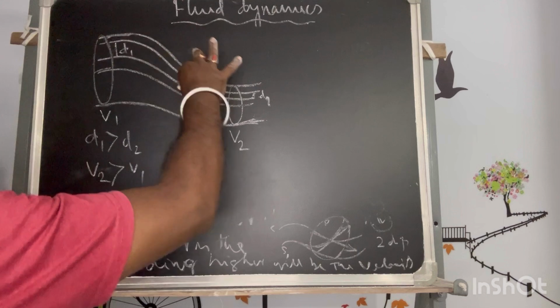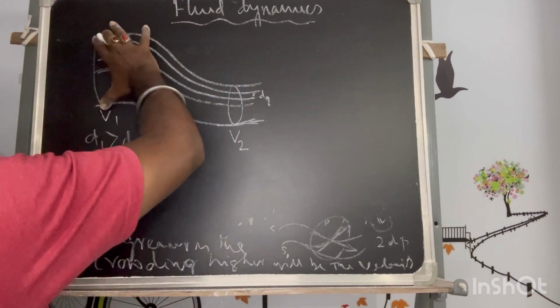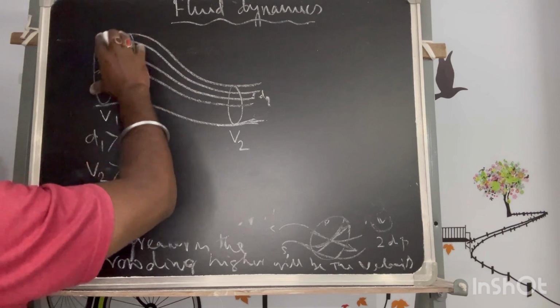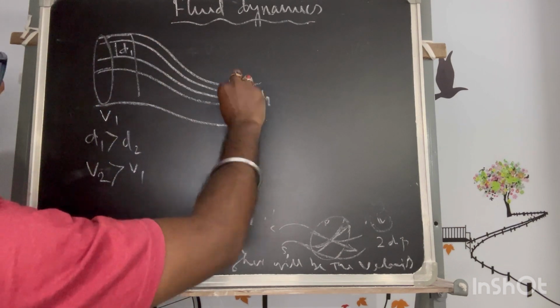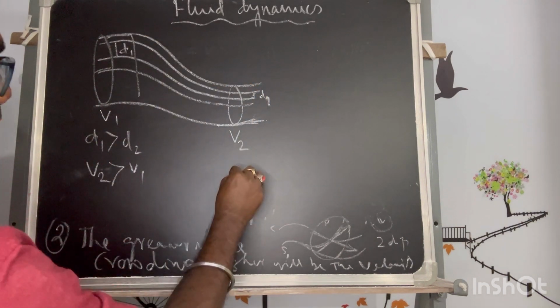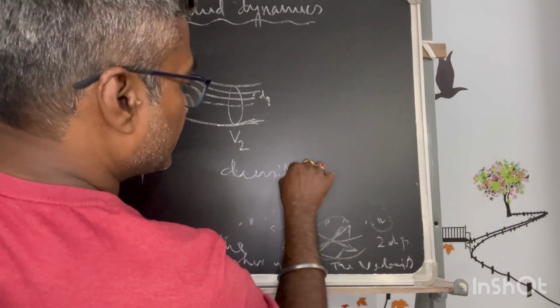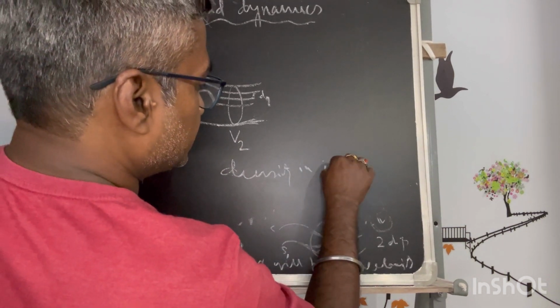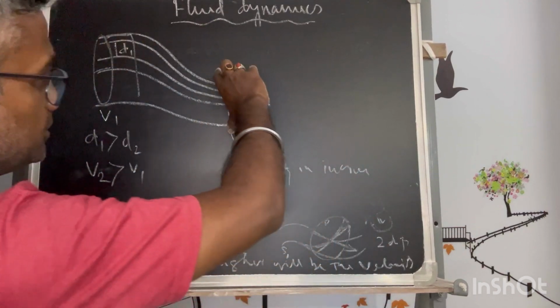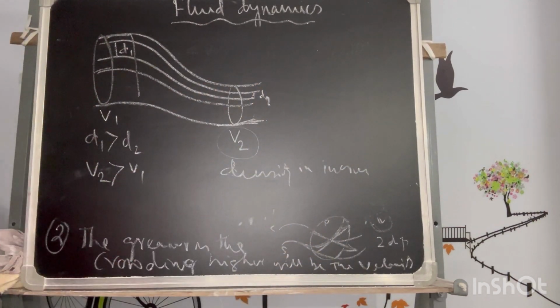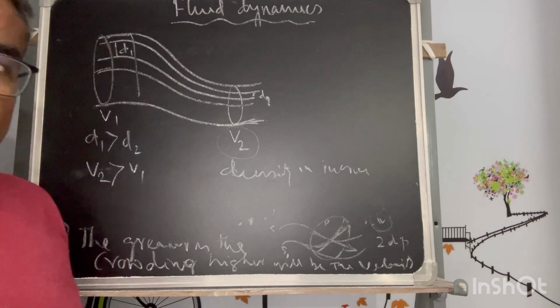If there is crowding, that means the same volume flow at the same time passing through this will be compacted. That means the density is increasing here. When the density is increased due to that compactness, the velocity will increase there.